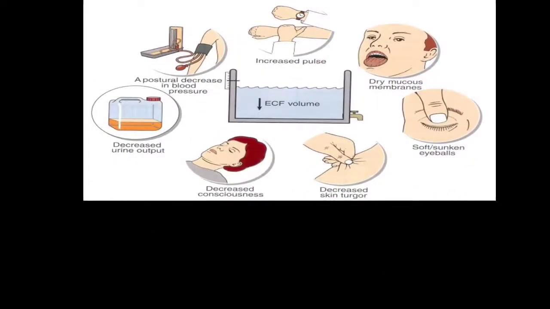Whenever there is isotonic contraction, or simply dehydration, these typical symptoms are seen: dry mucous membrane, shrunken eyeballs, decreased skin turgor, as well as sometimes decreased consciousness, overall decreased urine output and low blood pressure. These are the typical symptoms of decreased extracellular fluid volume.